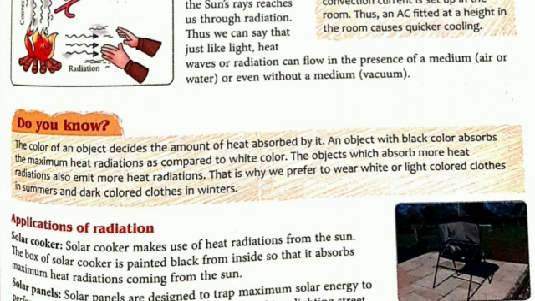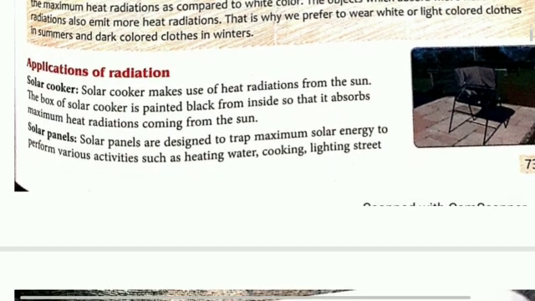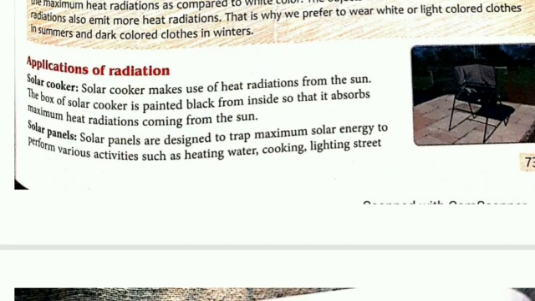The object which absorbs more heat radiation also emits more heat radiation. That is why we prefer to wear white or light color clothes in summer and dark black color clothes in winter.